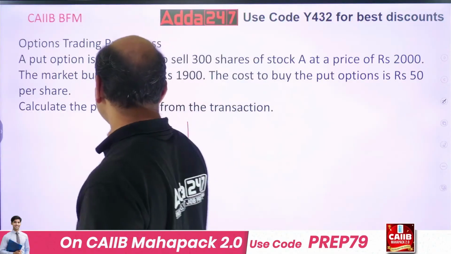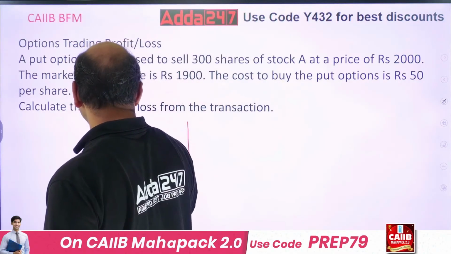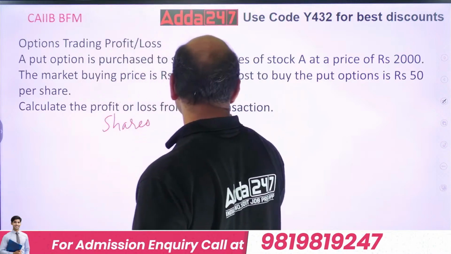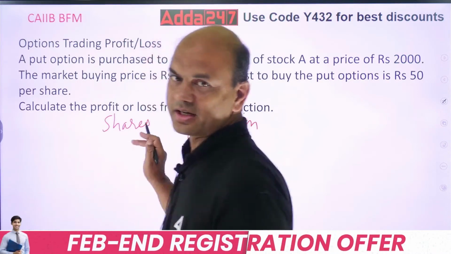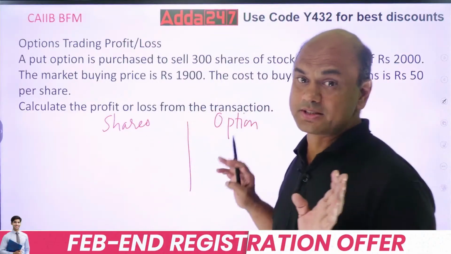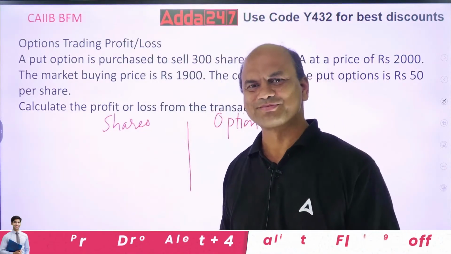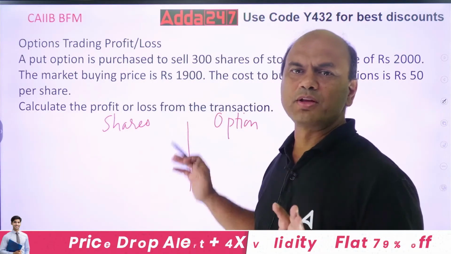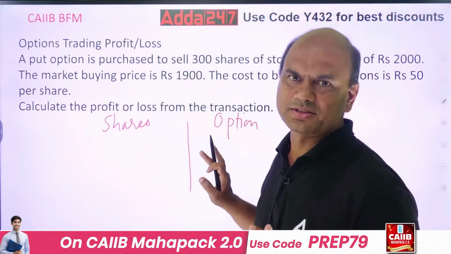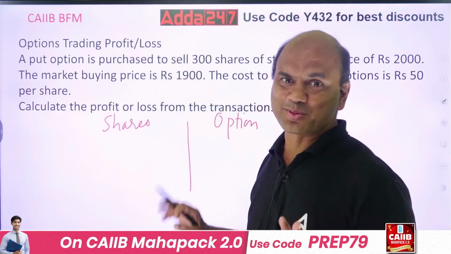One is shares. That's why I took this separately, shares. And second is options. If you segregate these and divide them separately, then the problem is easy. Otherwise, you will get confused. Okay? Solve the two problems separately. One for shares, second is for options. Then only you will be able to solve it properly.